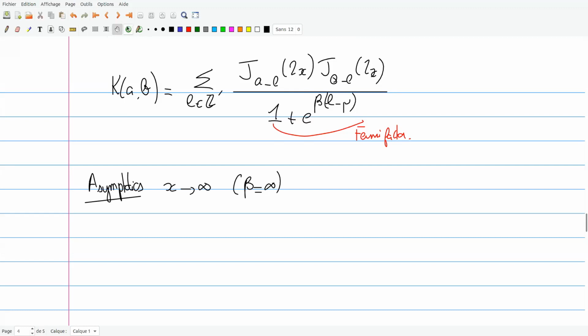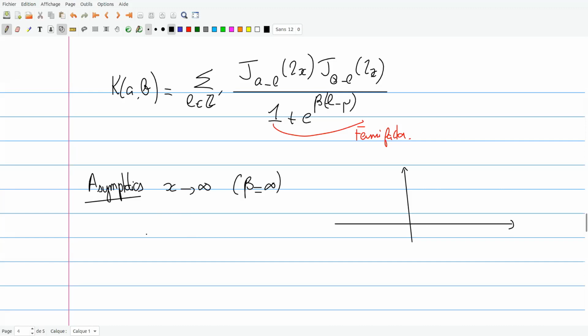And here is the qualitative result. In the first regime, you will study the limit shape regime. So you take x to infinity, and then you take the position at which I observe.